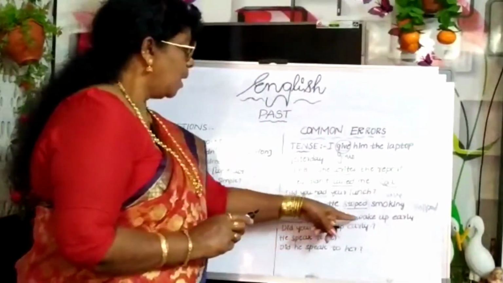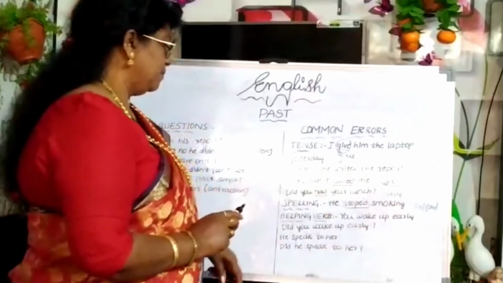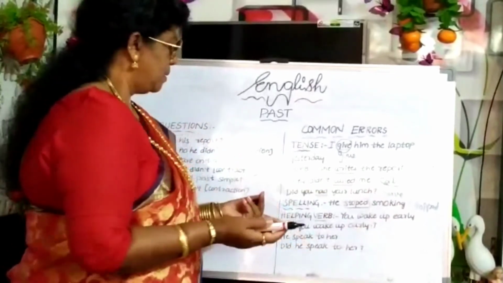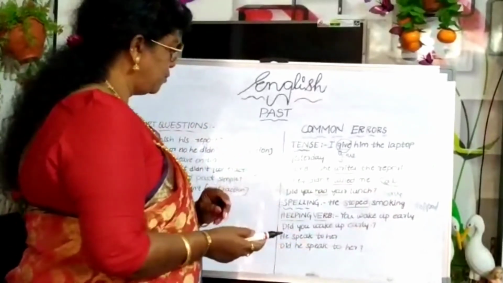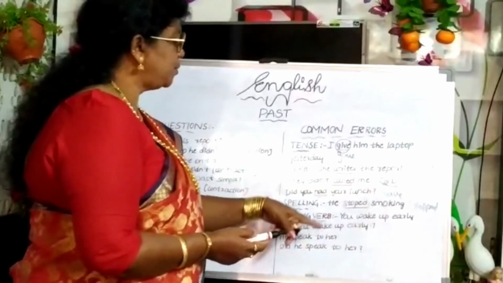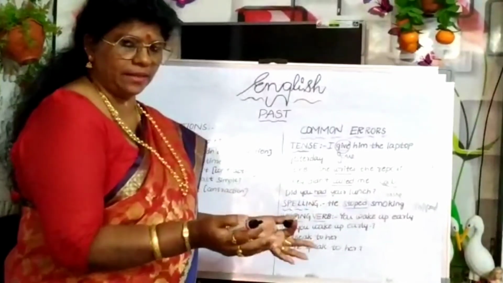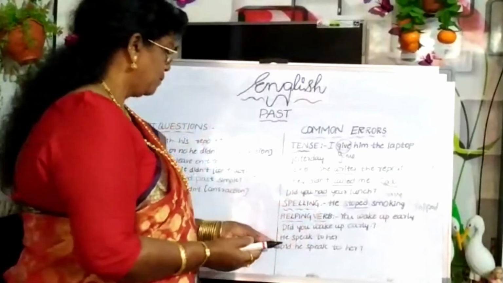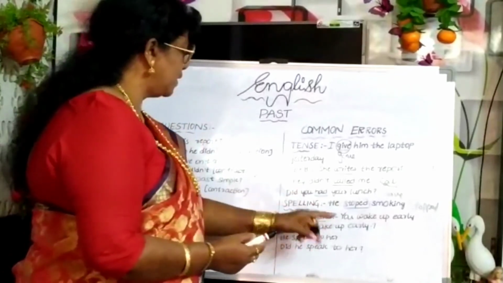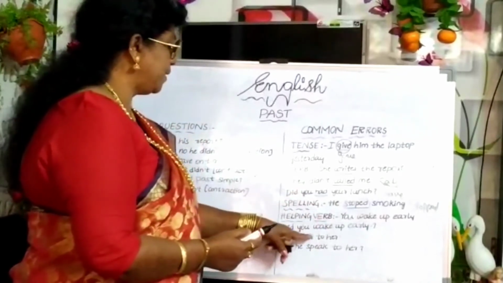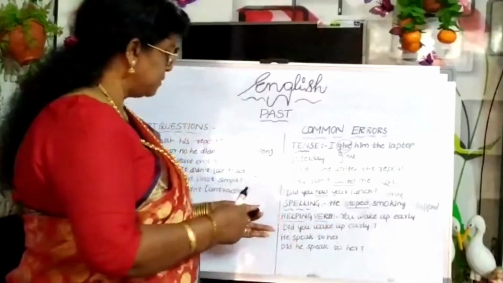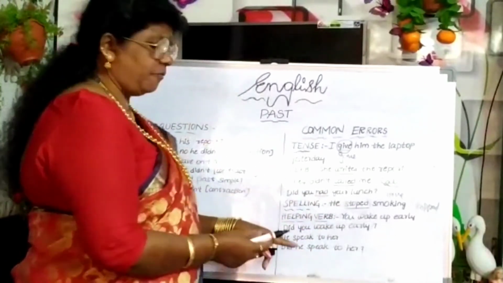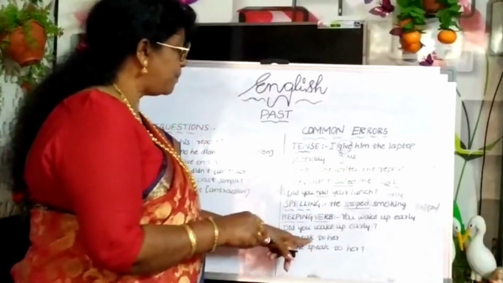Then here, helping verbs. You wake up early. It's wrong. What do you have to ask? Did you wake up early? Then you can give the answer yes or no. Then he speak to her. That is wrong. Even simple present is also wrong. Why? If you are using simple present, he speaks.